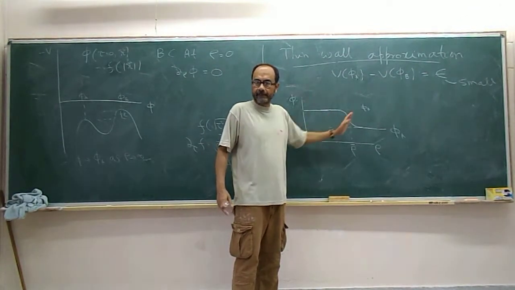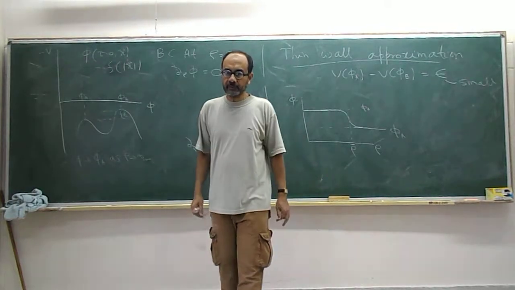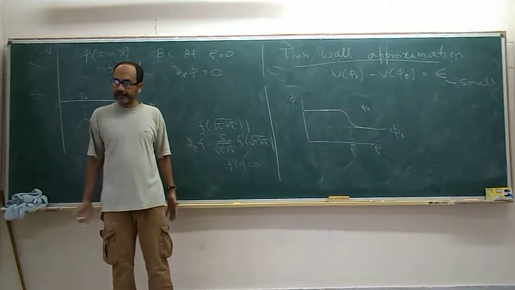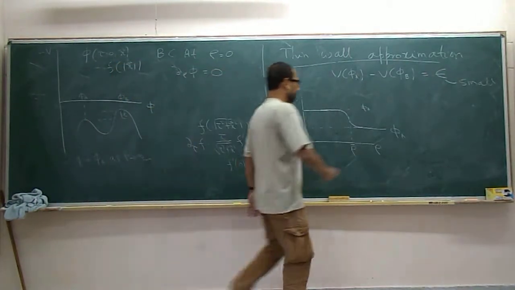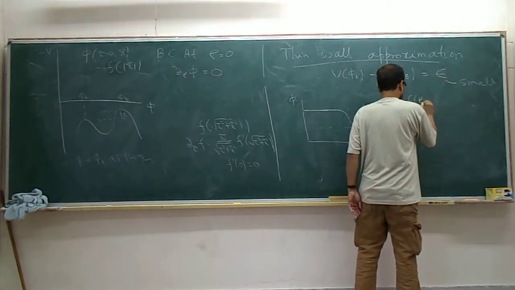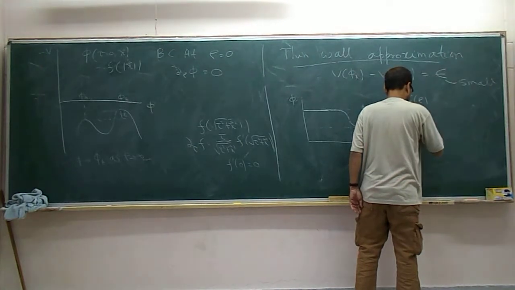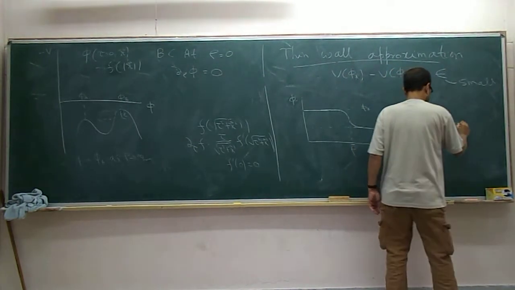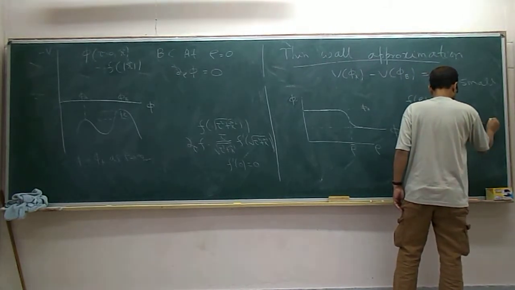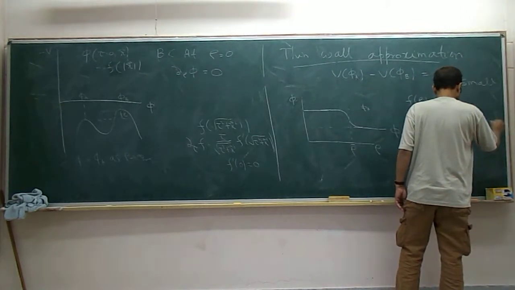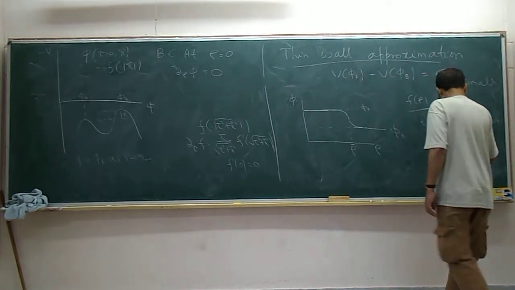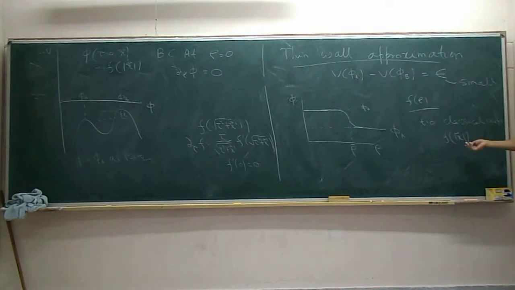Is this clear? So this is the shape we expect. Okay. And now you see that this is exactly what you expect of a bubble, right? It's the same function. If this is f of rho, then the bubble or the t equal to 0 classical configuration is supposed to be f of mod x. This has one less dimension, but this is the solution of tau equal to 0 by the spherical symmetry assumption.